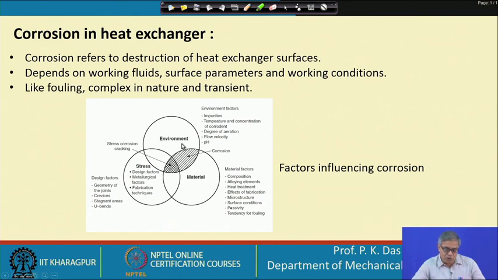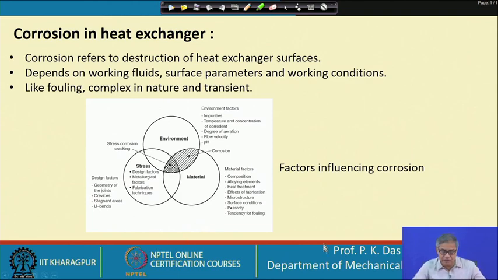This is the zone where environment and material are interacting, there is no stress factor. This is the zone where three factors are responsible. So, environmental factors are there, material factors are there and stress factors are there. I am not explaining each and every item in this figure, you can go through it and understand; it is almost self explanatory.